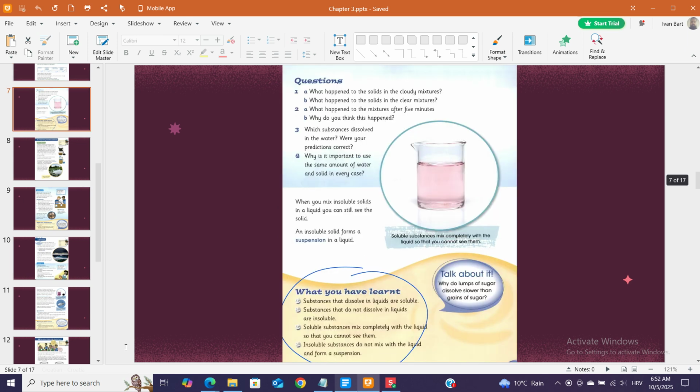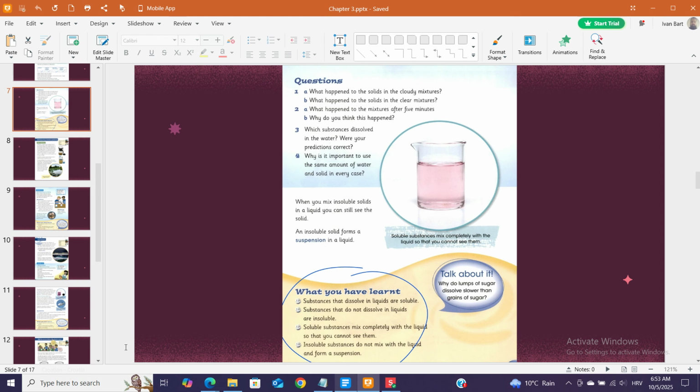Questions. 1a. What happened to the solids in the cloudy mixtures? 1b. What happened to the solids in the clear mixtures? 2a. What happened to the mixtures after 5 minutes? 2b. Why do you think this happened? 3. Which substances dissolved in the water? Were your predictions correct? 4. Why is it important to use the same amount of water and solid in every case?